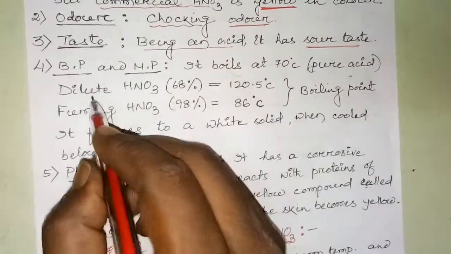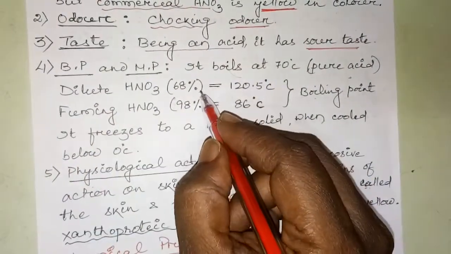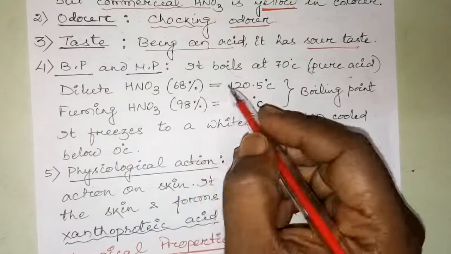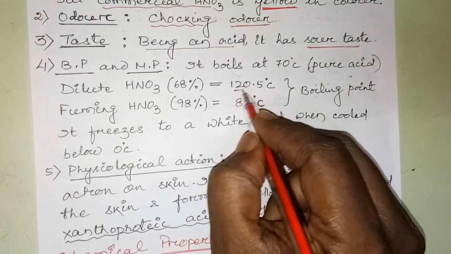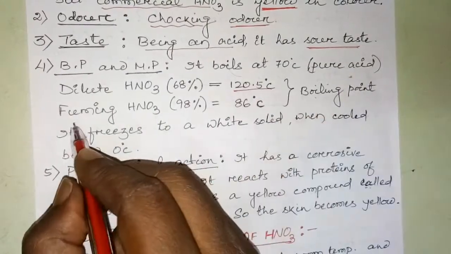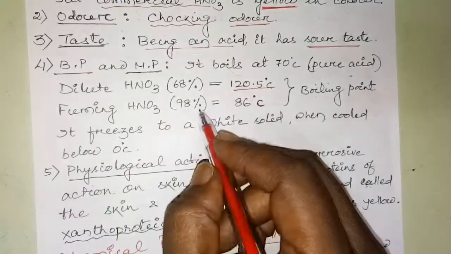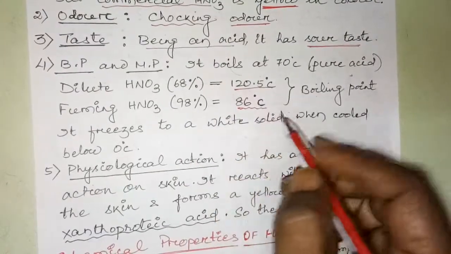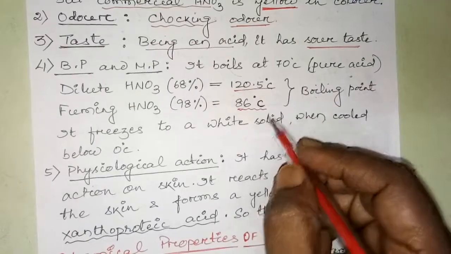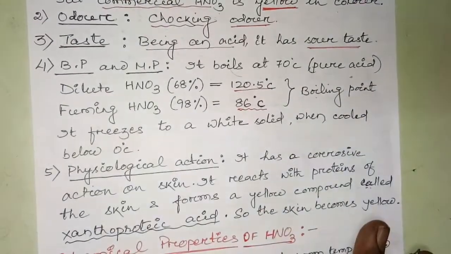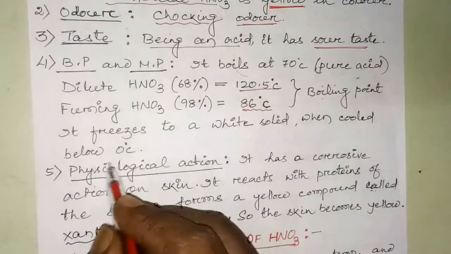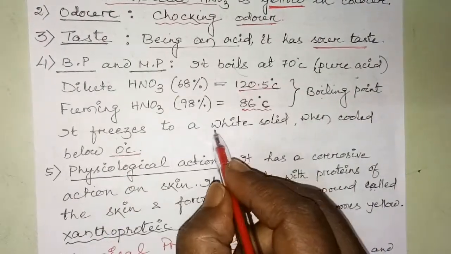Just remember, dilute nitric acid, which is 68% at constant distillation, has a boiling point of 120.5 degrees. But fuming nitric acid, which is 98% concentrated, has a boiling point of 86 degrees centigrade. These are the two boiling points. But it freezes to a white solid when we cool it below 0 degrees centigrade. It gives a white solid.